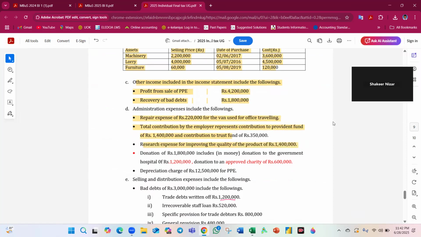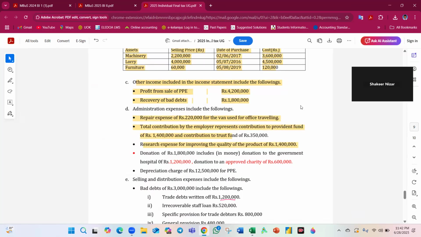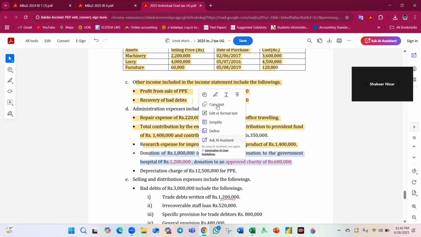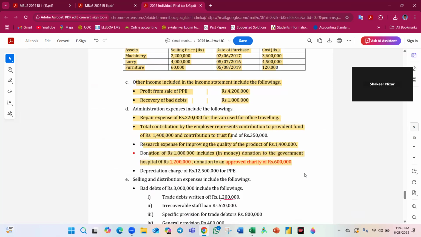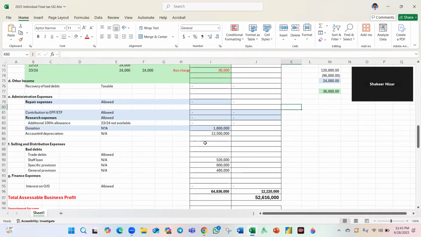Donation not allowed. Donation you need to add back as a qualifying payment. You may add later. Donations in the form of money to an approved charity. Government hospital, 100% you can claim, but for an approved charity there is a maximum ceiling of 75,000 or one third of assessable income, whichever is lower. Depreciation charge you want to add back, because in taxation we claim capital allowance instead of depreciation. Here you may add.